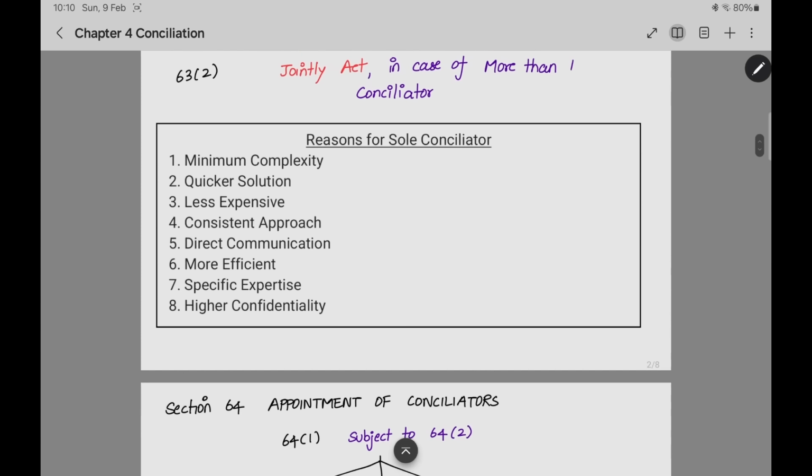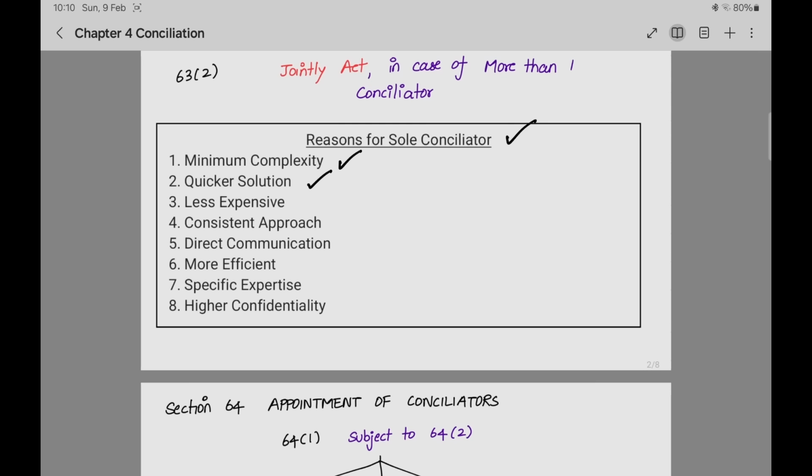Now below it are given the reasons for a sole conciliator. Why should we select a single conciliator? There are reasons. Minimum complexity: here we are going for an amicable settlement, that is a compromise, but there will be a settlement overall. Here we should not have any complexity, so we need only one conciliator. Quicker solution: if there is only one conciliator, he can take the decision quickly. If there are more than one, they should discuss and take a decision jointly.